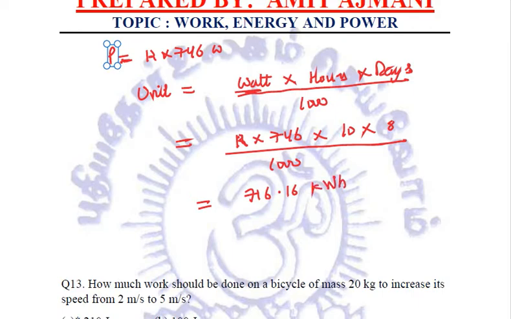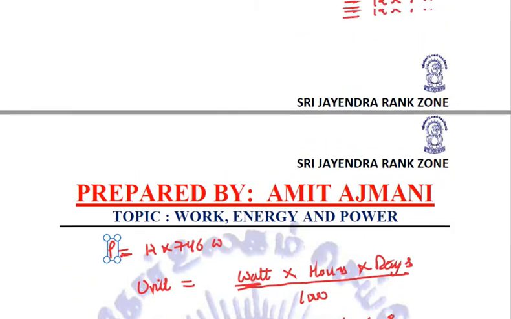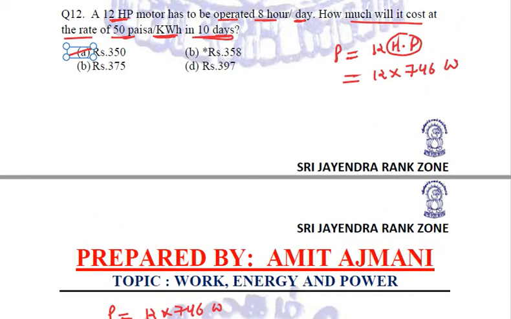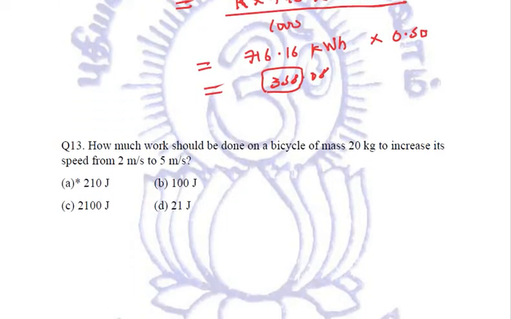And if we calculate the cost as per 50 paisa per unit or per kilowatt hour, then it comes out to be approximately 358 rupees 8 paisa. We'll round it off to 358. And now let us see what exactly are the options given to us in the question. 350, 375, 358 and 397. So our correct option is 358 rupees will be the cost of using this particular motor for 8 hours per day. Clear to all? You need to calculate in order to find the correct answer.